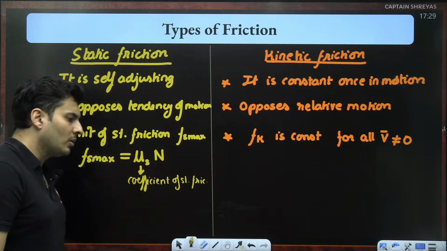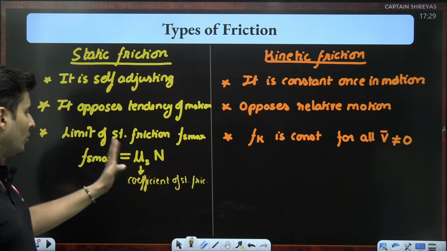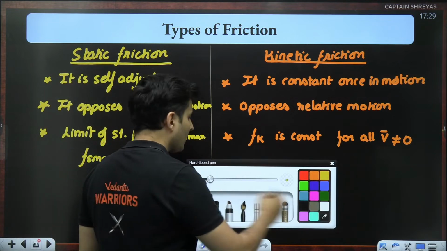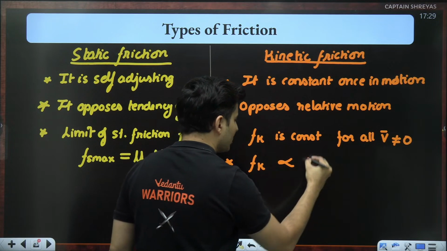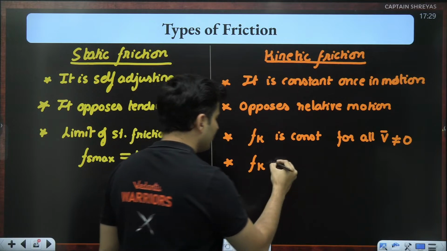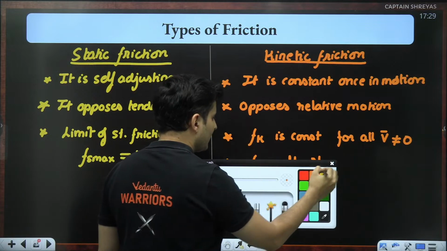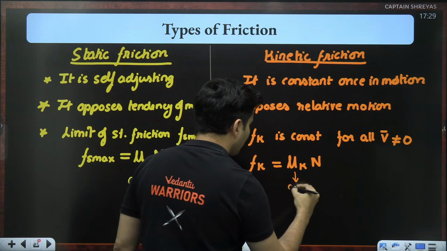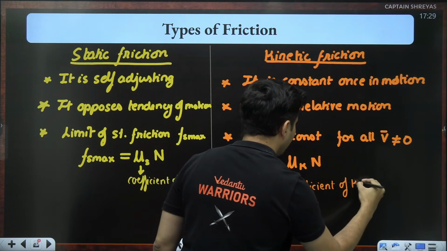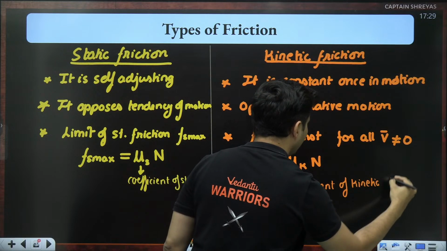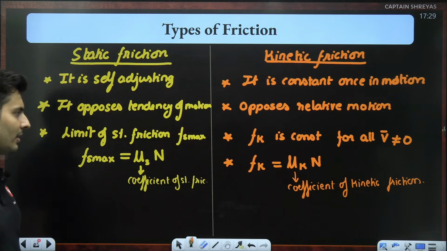It will be given to you, or it will be given as a table or something like that. It has to be calculated experimentally. You do not have theoretical values for it. Same way over here, kinetic friction, like I said, is constant. It is also proportional to the normal interaction between the surfaces. It is actually mu k into N. This mu k, just like coefficient of static friction, is the coefficient of kinetic friction. Very, very important.